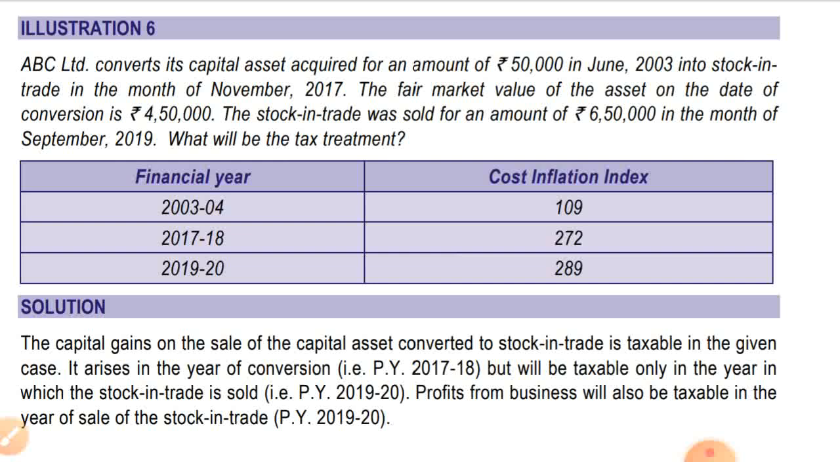As we have seen in the first illustration, this is similar, but in that sum it was a little different. In that, in the year in which conversion takes place, in that same year the stock in trade was sold, but in this sum the asset is converted in one financial year and the year in which the stock in trade is sold is different. So let's see the solution. Indexation is given for the year of acquisition by ABC Limited, and the year in which it is converted into stock in trade; that indexation is given, and for 1920, the year in which stock in trade is sold, that year's indexation is given.